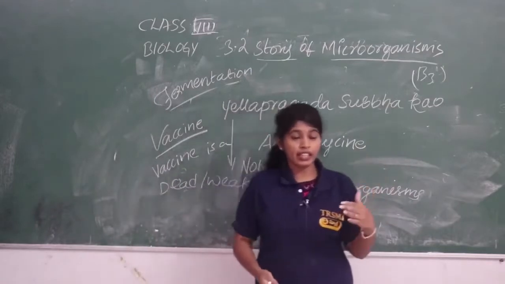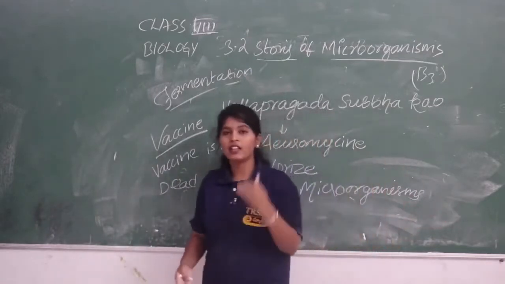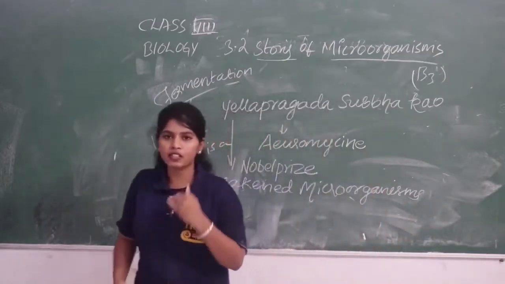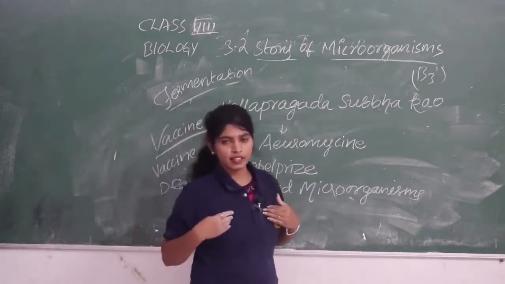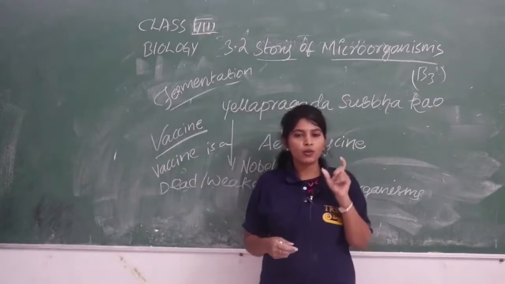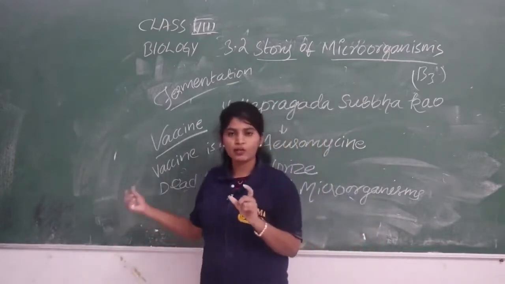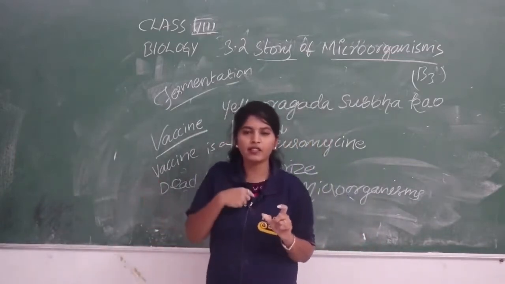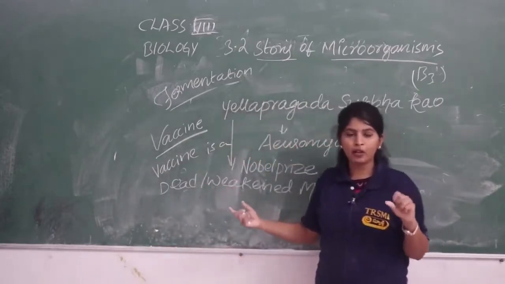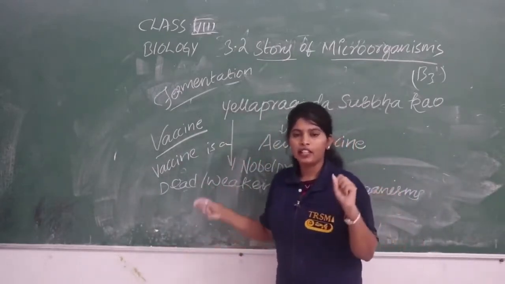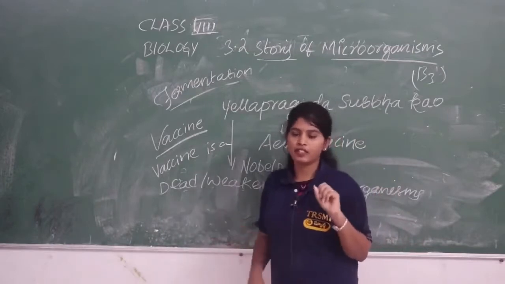If next time it is attacking us, this vaccine which is present in our body kills it when it attacks us, because it knows the source of that infection. So as soon as this infection strikes our body, this vaccine will come and kill that microorganism, and thereby it will prevent us from various diseases.